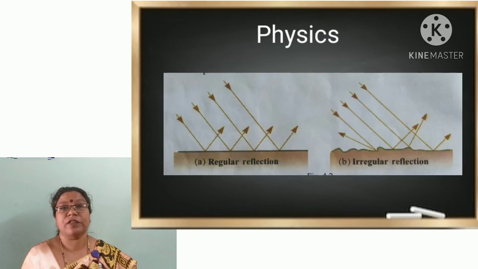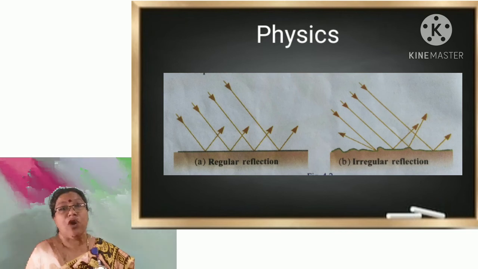Then as you can see in the next figure, it shows a regular reflection and an irregular reflection. So what is regular reflection? Regular reflection means when light falls on a smooth surface, it reflects back obeying the laws of reflection. The incident rays and the reflected rays move according to the laws of reflection. All the incident rays will be parallel between themselves, and all the reflected rays will be parallel between themselves. In such cases, you will be able to see the image clearly.